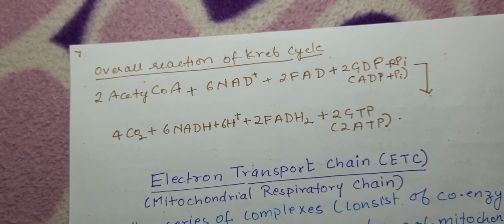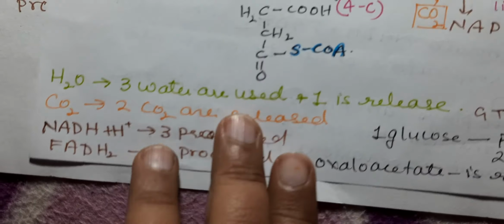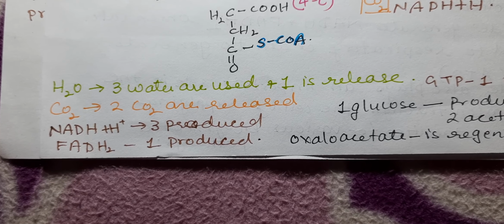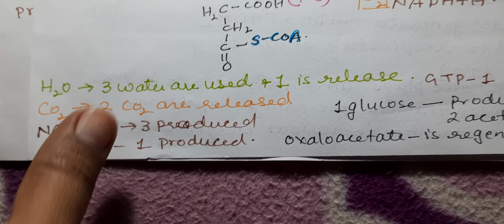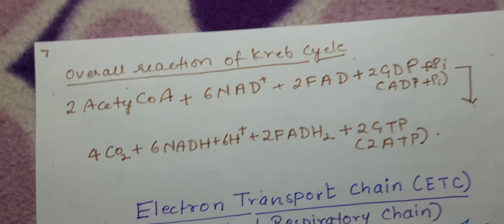These calculations are for one acetyl CoA. Because one molecule of glucose produces two acetyl CoA, everything will double. So this is the overall reaction of the Krebs cycle.